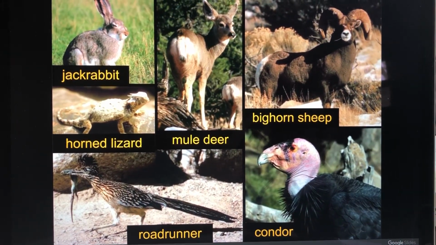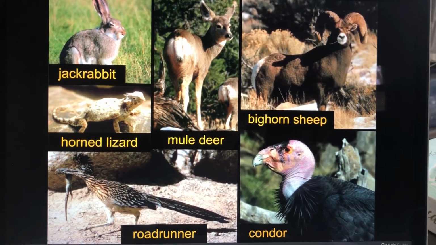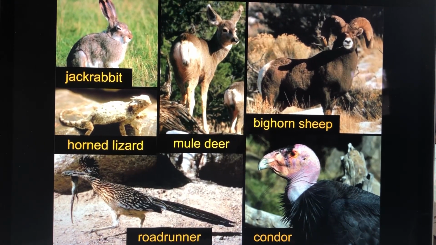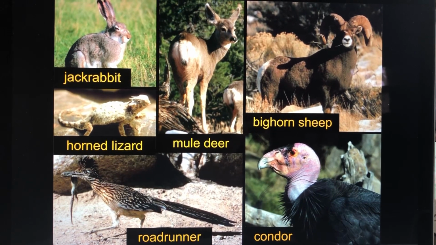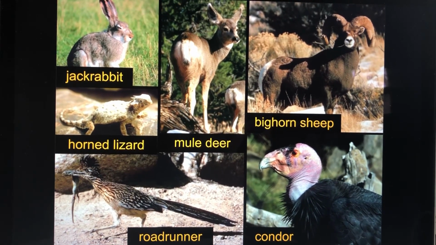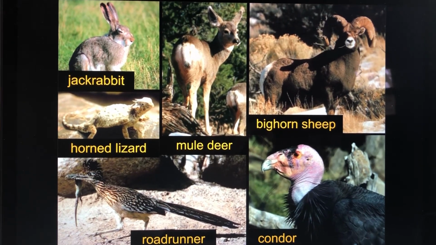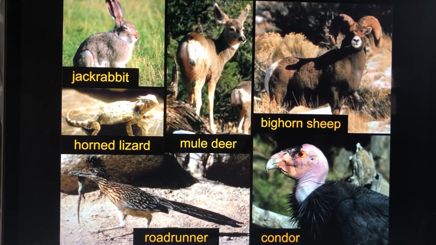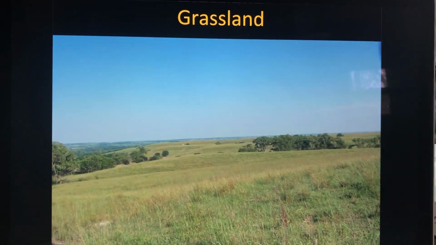Here's our animals. The jackrabbits, horned lizard, roadrunner, doesn't look like the cartoon, mule deer, bighorn sheep, ooh, look at those horns, and the condor. So these are California things, California animals in that biome. So we're not going to see these here, okay, unless it's like at a zoo. I'm going on. You can put me on pause.